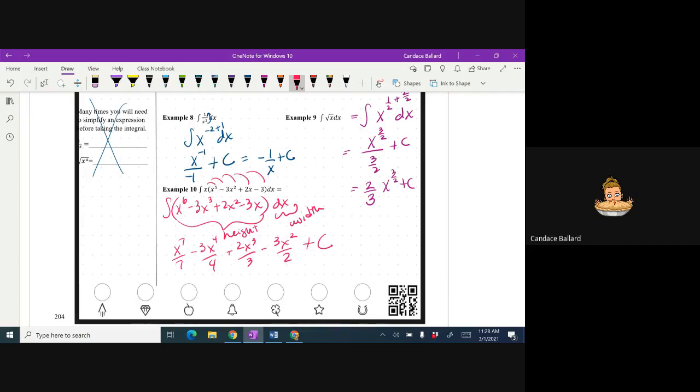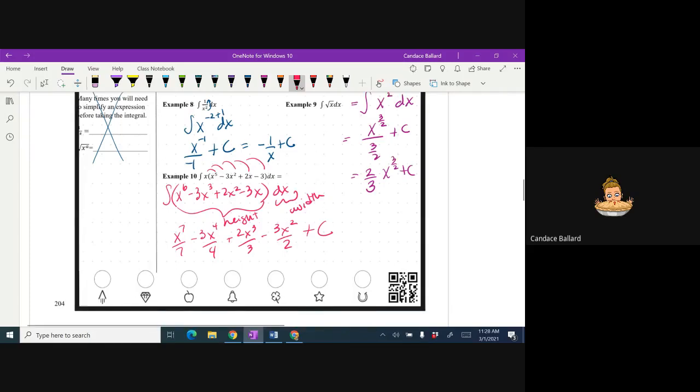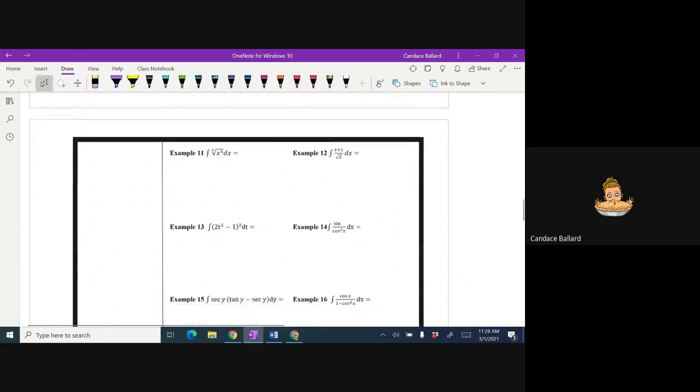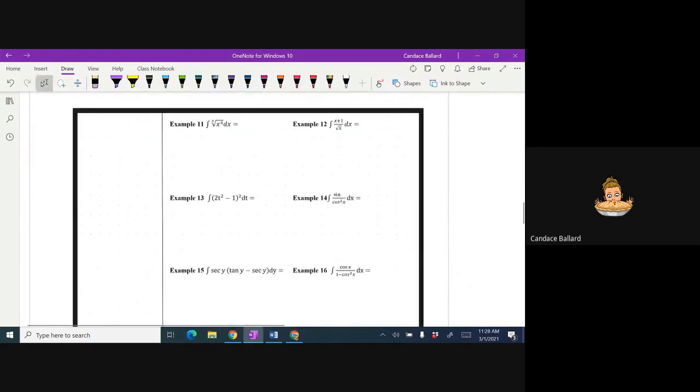I'll give you a couple seconds to catch up. Okay, we've got to get through 11 to 16, that's kind of where I wanted to aim. Okay, we'll see what we can do with them.